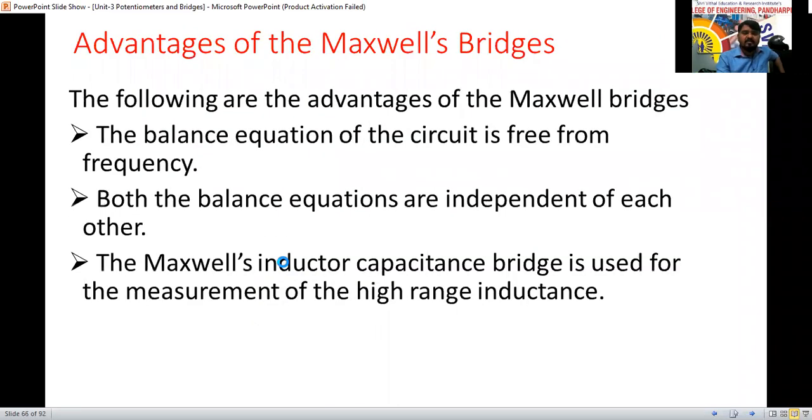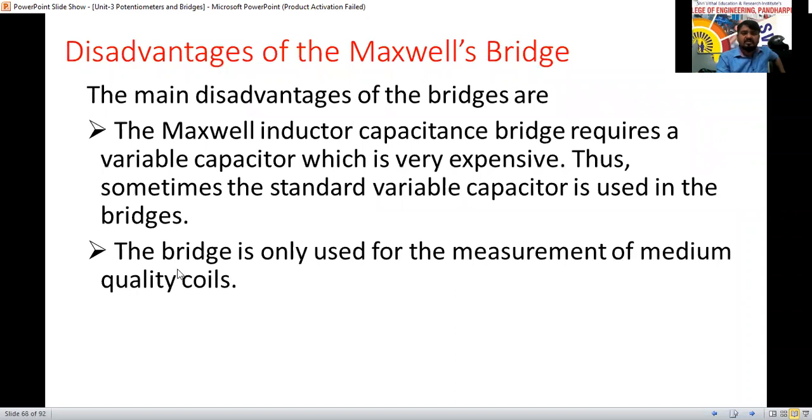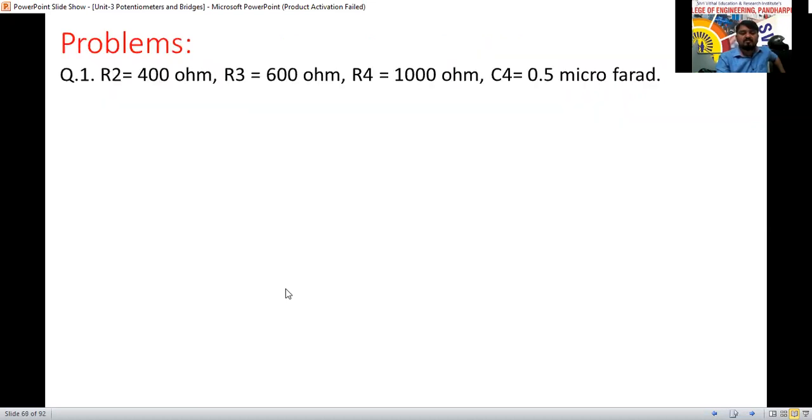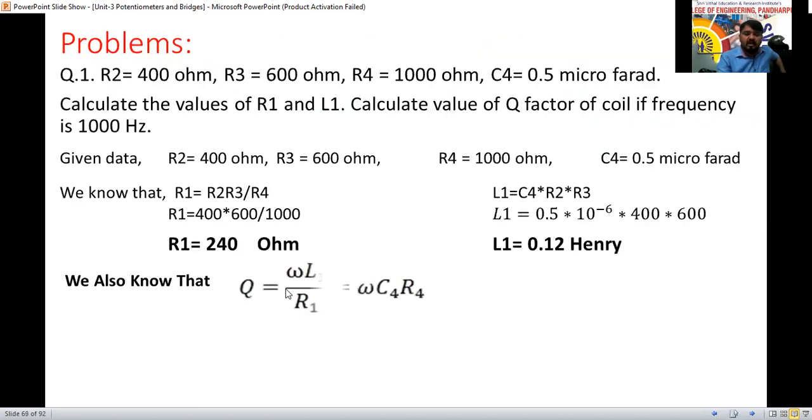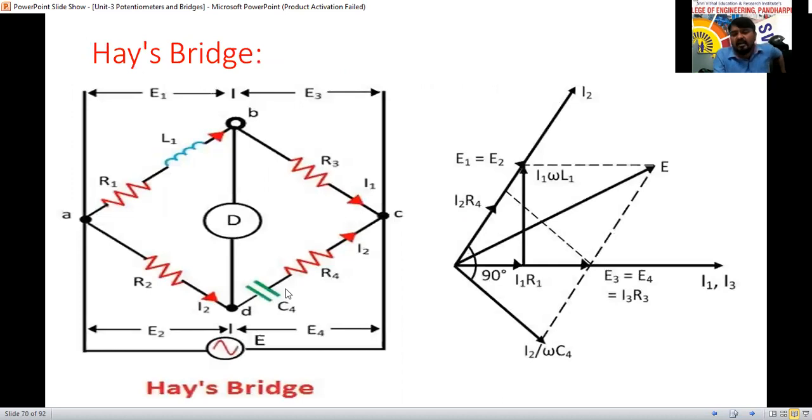Why he derived this: the disadvantage of the Maxwell bridge is that it is used only for the measurement of medium quality factors of the coil. But this Hayes bridge we are going to use for higher quality factors, that is, above a quality factor of 10 only, we are going to consider here now.